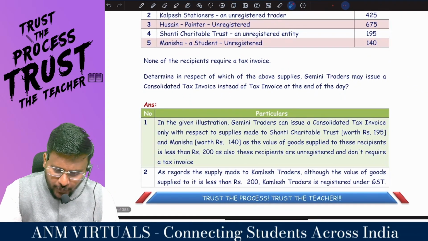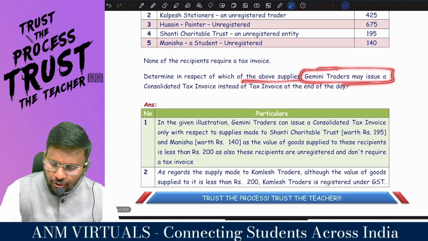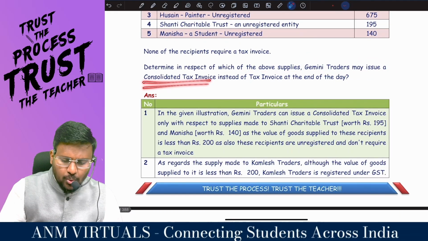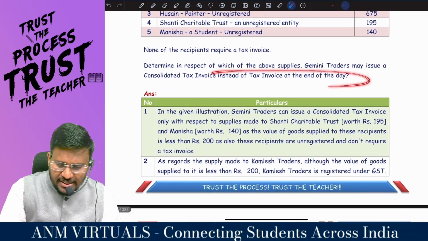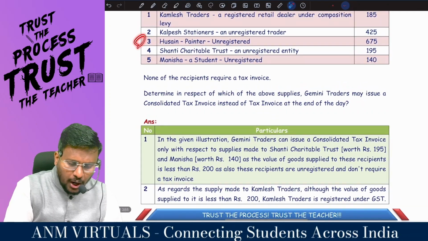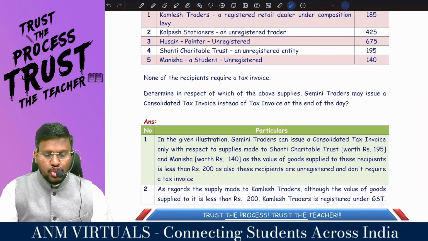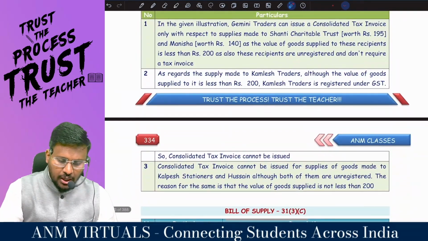Determine in respect of which of the above supplies Gemini Traders may issue a consolidated invoice instead of a tax invoice. At the end of the day, according to our research, 4 and 5 are possible: Shanti Charitable Trust and Manisha. Are you really with me?